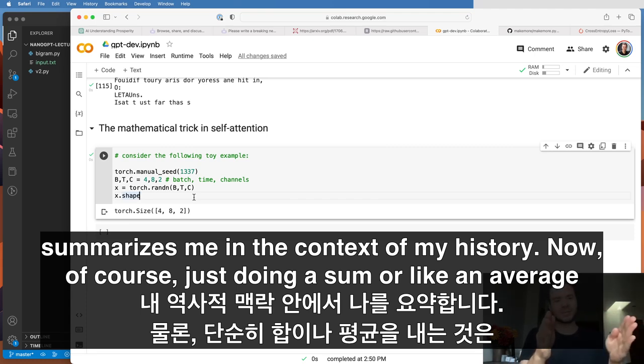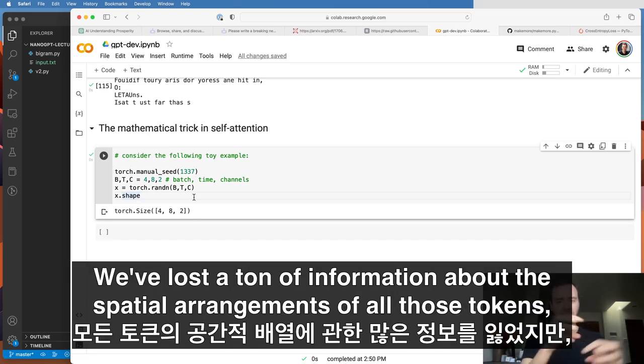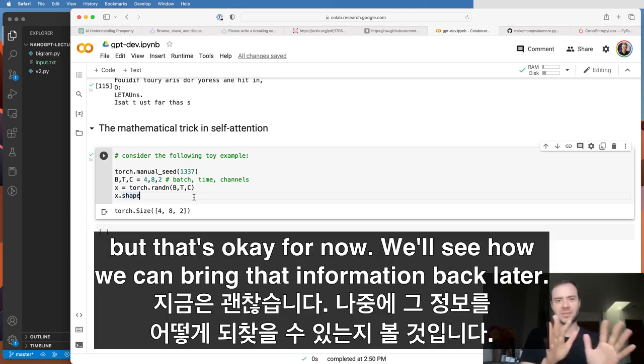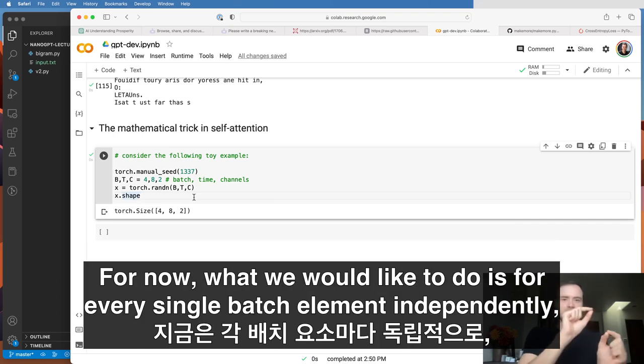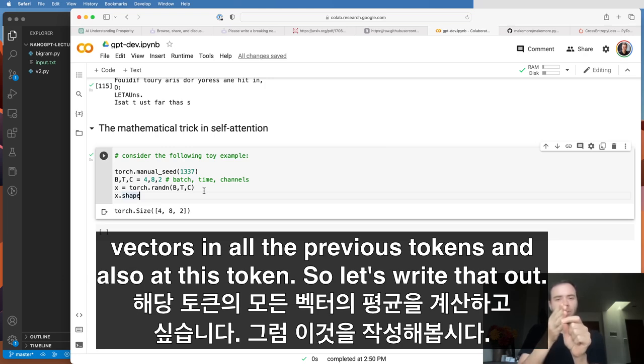Now, of course, just doing a sum or an average is an extremely weak form of interaction. This communication is extremely lossy. We've lost a ton of information about the spatial arrangements of all those tokens, but that's okay for now. We'll see how we can bring that information back later. For now, what we would like to do is, for every single batch element independently, for every Tth token in that sequence, calculate the average of all the vectors in all the previous tokens and also at this token. So let's write that out.